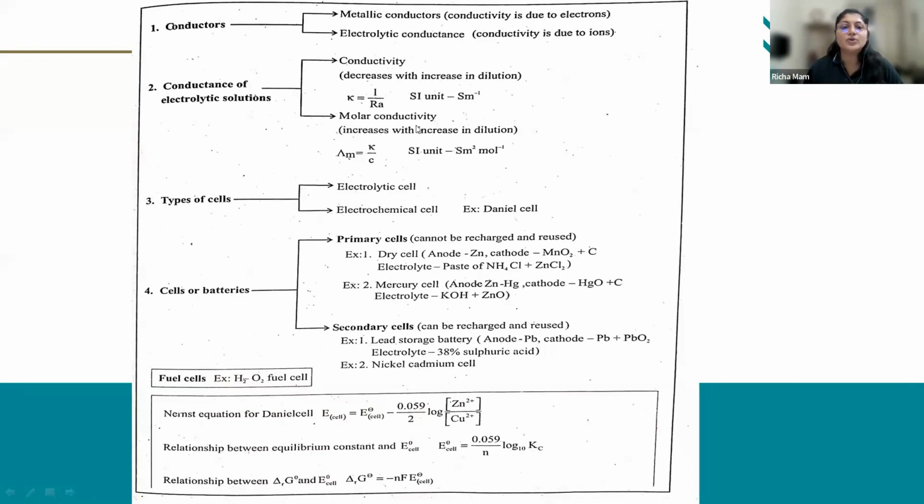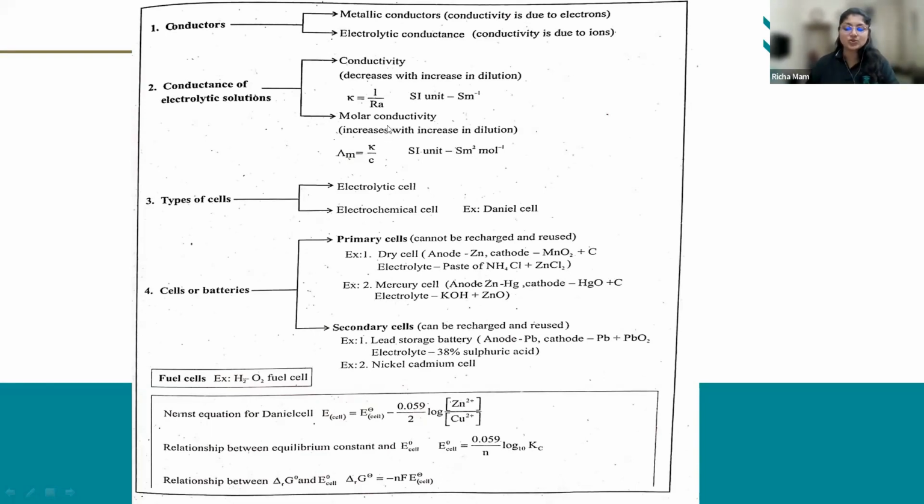Then molar conductivity. What happens to molar conductivity? It increases with increase in dilution. As you add water to a concentrated solution and increase the dilution, the molar conductivity also goes on increasing. The SI unit for molar conductivity is Siemens meter square per mole. Remember these units.